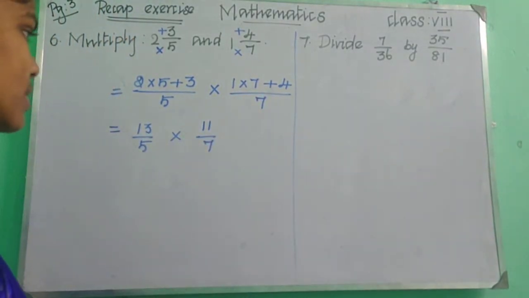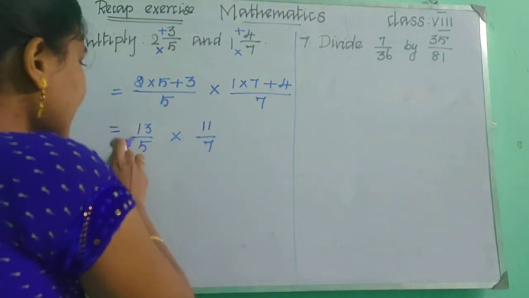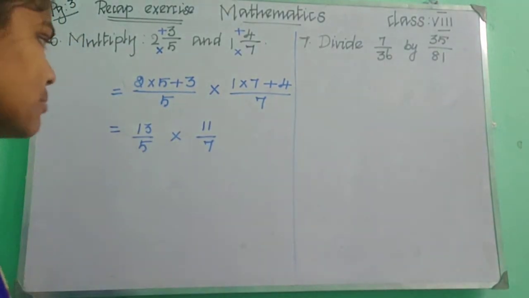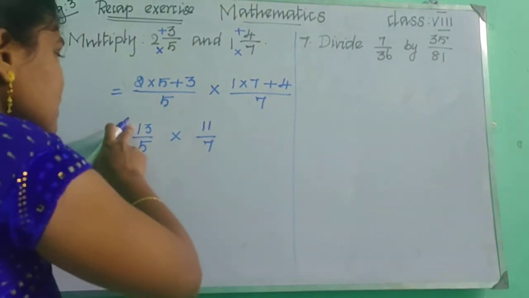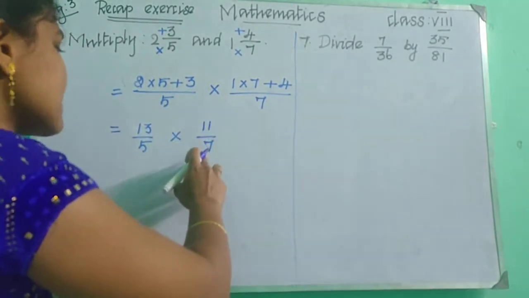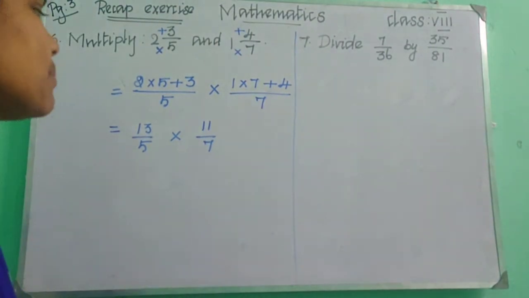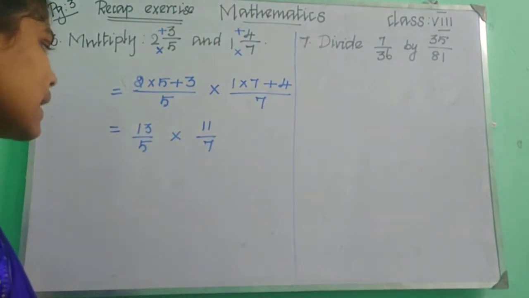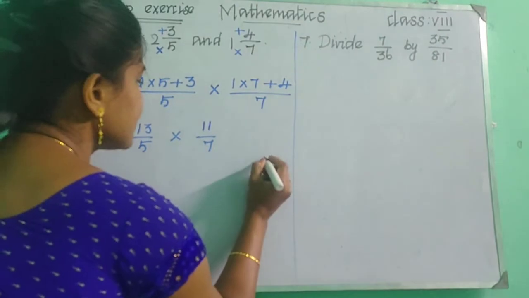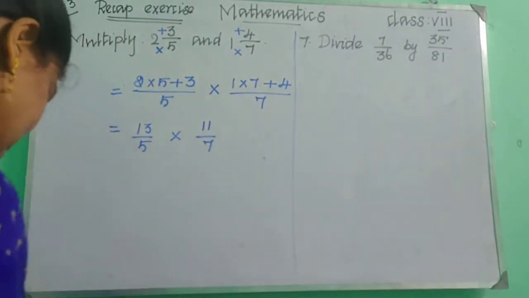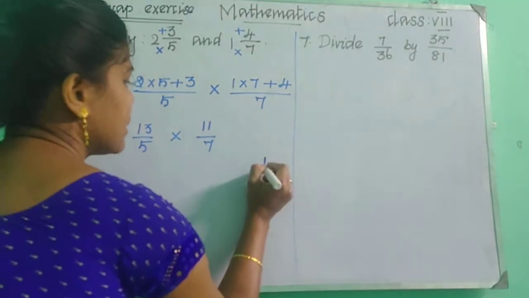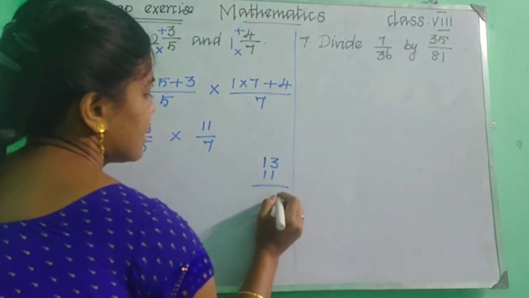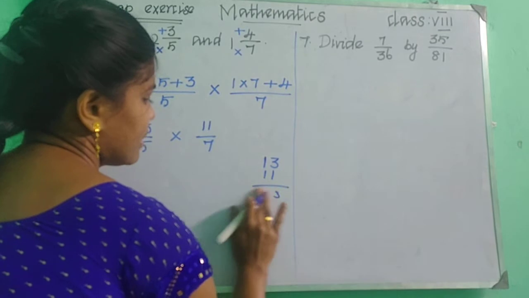Okay, children, can you all understand? So, can we simplify this in any same table? No, is it? 13 is a prime number, 11, 7 and 5. So, we can't simplify this. So, can we multiply? 13 11s are, what is the answer? 13 11s are 143. Okay, you will get 143.